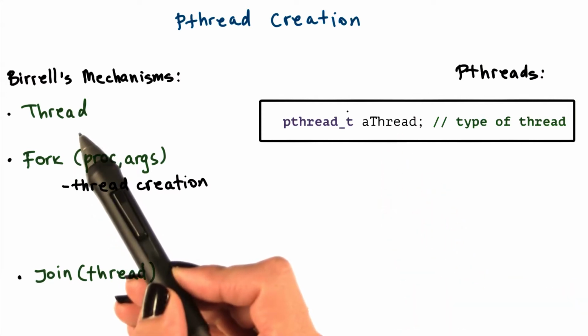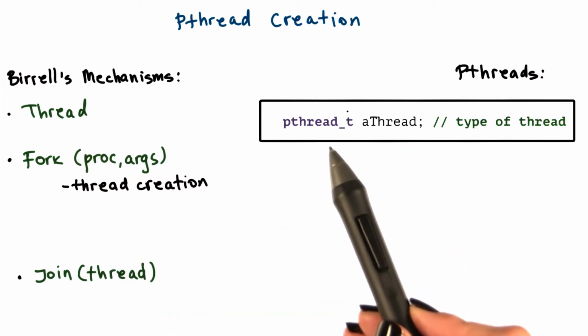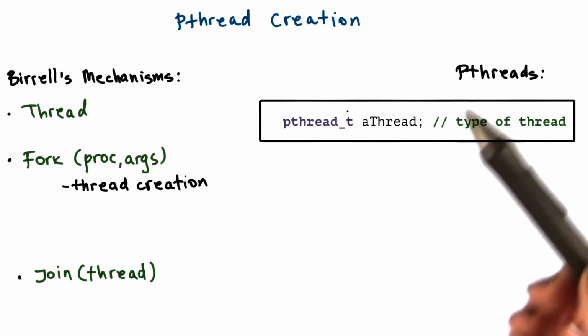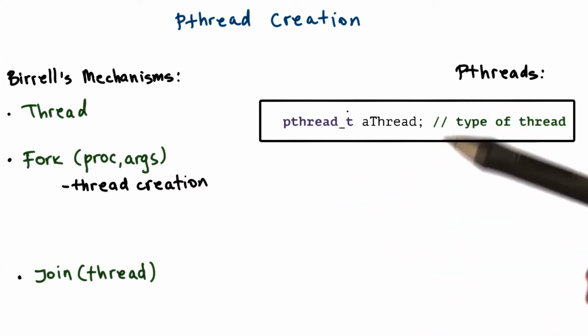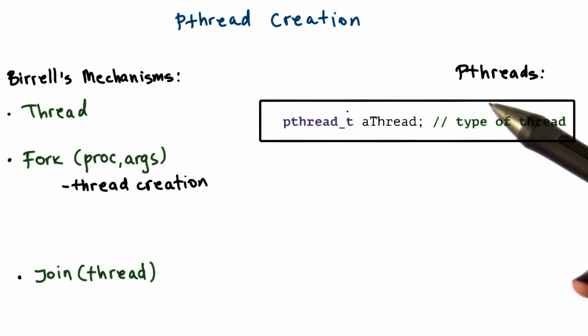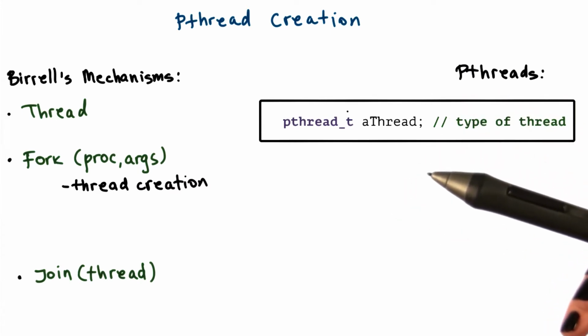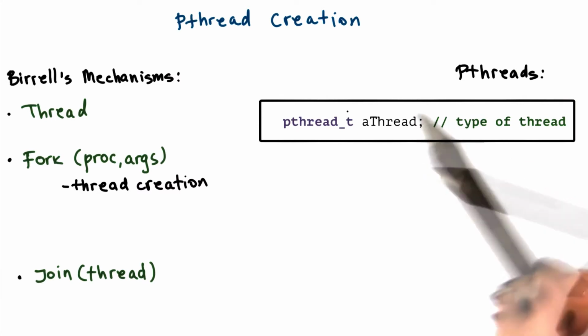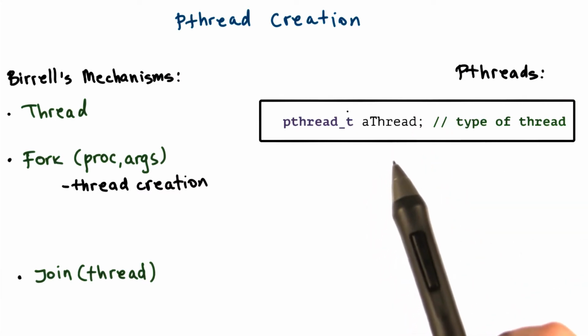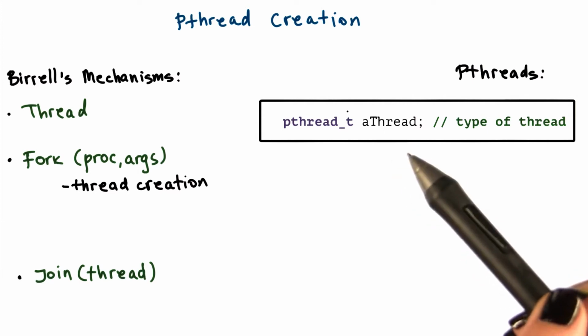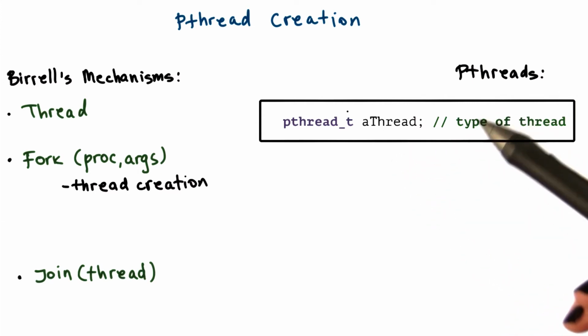Like the Birrell thread data type, variables of this type will uniquely be identified with an identifier and will describe a thread, in this case a pthreads thread. They'll have an ID, execution state, any other information that's relevant to the thread. Most of this is not something that you will directly see as a developer. Instead, this is information that's used and maintained by the pthreads library.